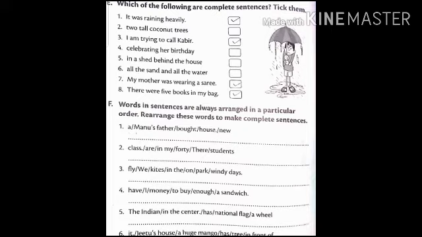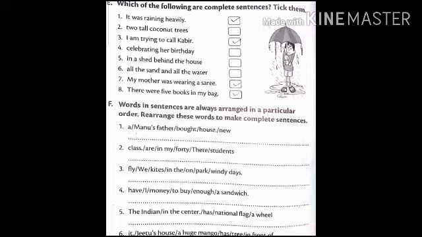In a shed behind the house. Again incomplete meaning. All the sand and the water. No, this is not a sentence. My mother was wearing a sari. This is a sentence. There were 5 books in my bag. Again a sentence. So tick these right.